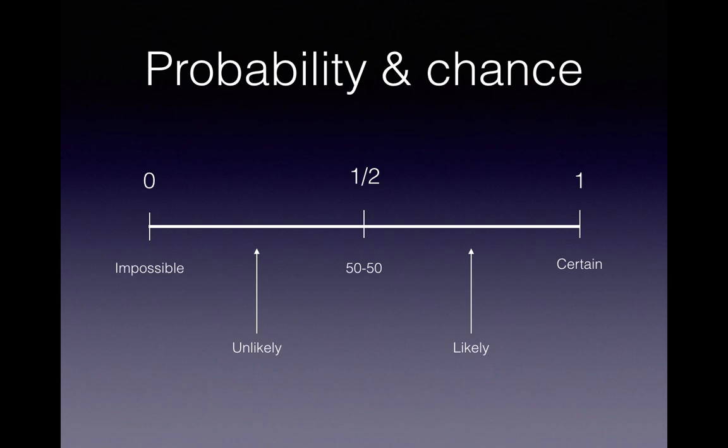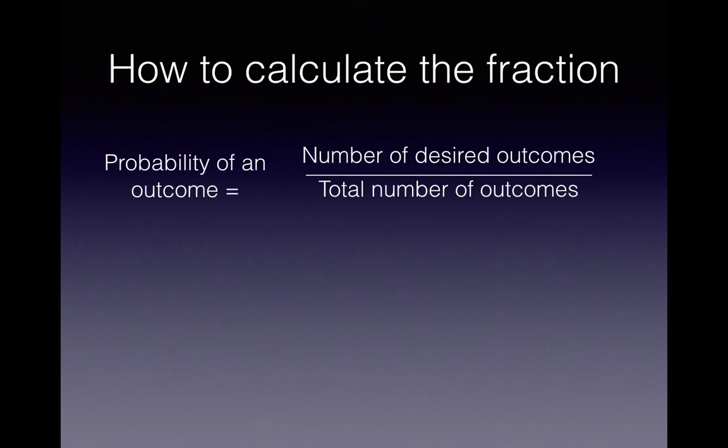So any fraction between 0 and 1 can describe the probability or the chance of something occurring. And here's how we calculate it. We look at the total number of outcomes. So that's all of the possible things that could occur when an event occurs. That will go underneath the line. And then the ones that we're looking at, the total number of desired outcomes will go on top. Now, that might not seem that clear right now, but with experience you'll understand what I mean with that.